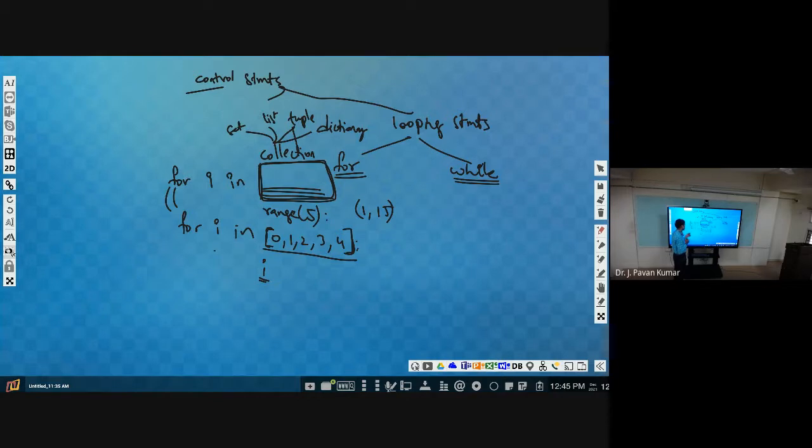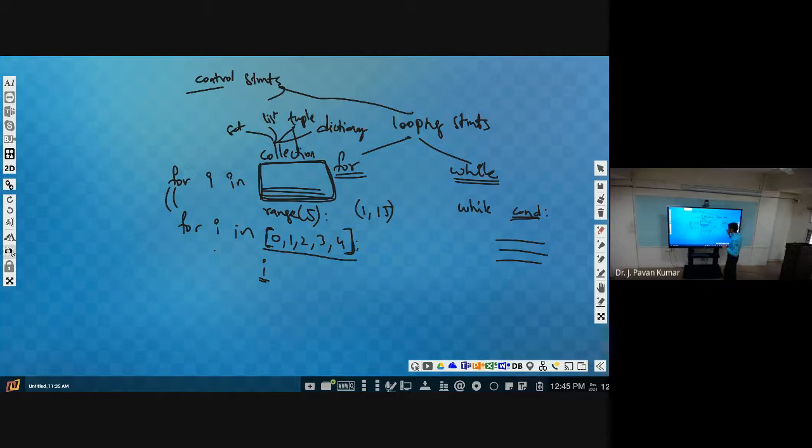We use a for loop whenever we know how many number of times to repeat the set of statements execution. Next, coming to while loop, we will have while, then a condition. Until this condition is true, it will be repeated. We write a set of statements, and again it will be repeated. So this is the while loop. Until this particular condition fails, it will be repeated. That's it. So this is about looping statements.